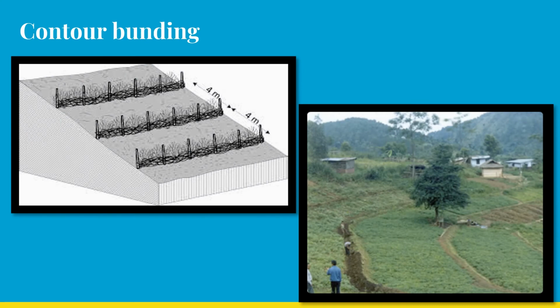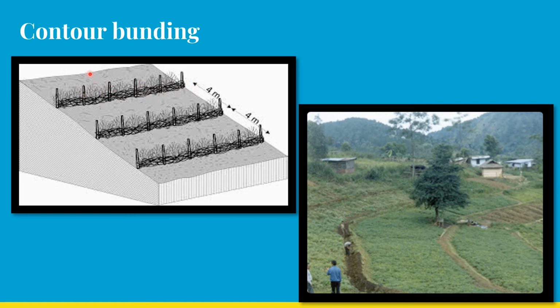Another way where you can stop the water from flowing so that it can stop and percolate in soil is contour bunding. We have studied about contour bunding. A contour is a line that joins points of equal height on a sloping or hilly terrain. So over here we have small bunds being created on the contour line. Small bunds in the sense small walls.